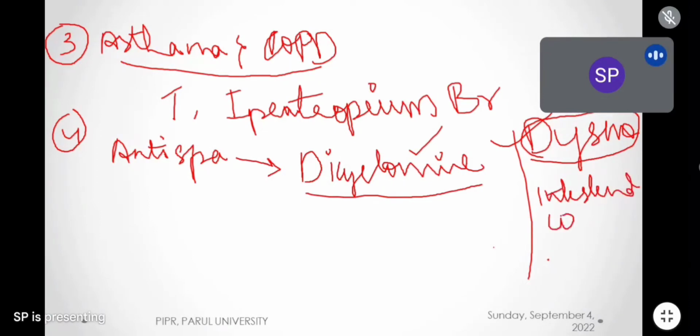There is a condition called intestinal colic. Have you heard the names? Intestinal colic and urinary colic or renal colic. If anybody has obstruction in the urinary ducts, or obstruction in the small intestines and the large intestines, in those cases the patient will have severe abdominal pain.